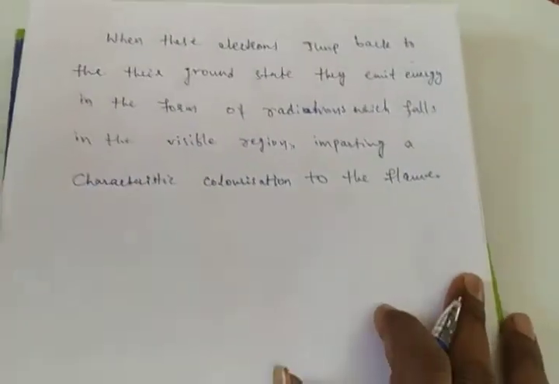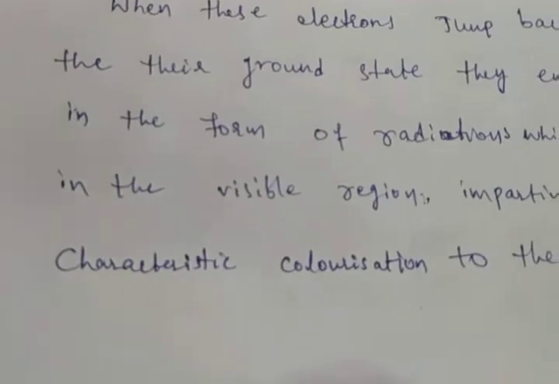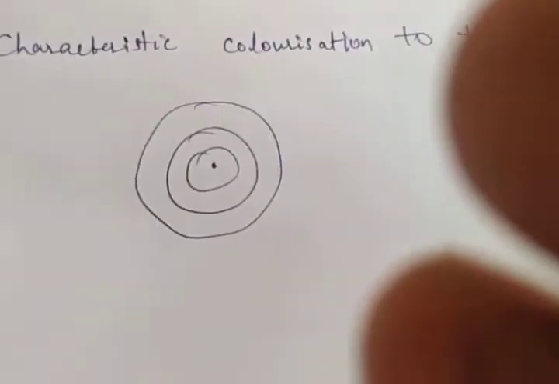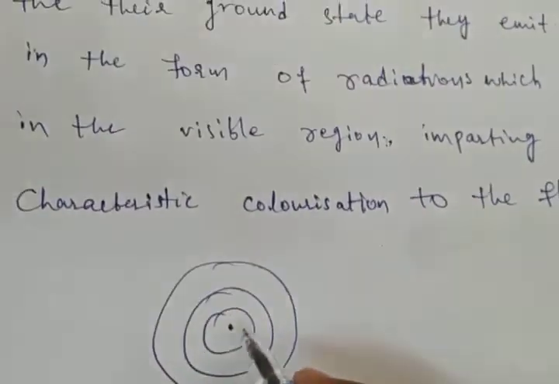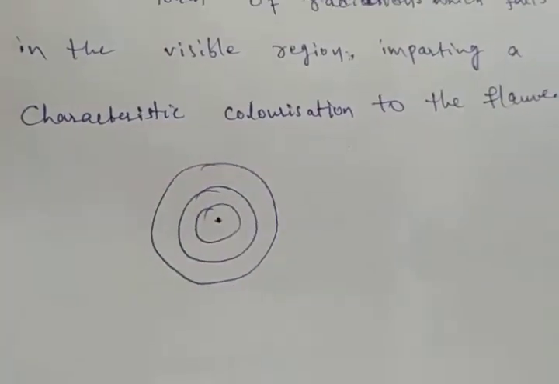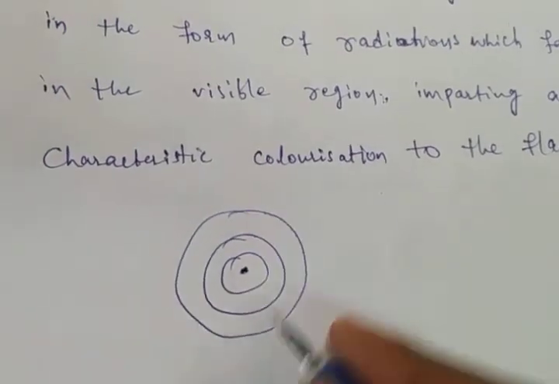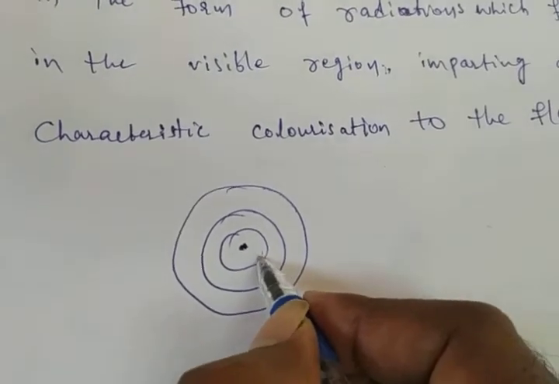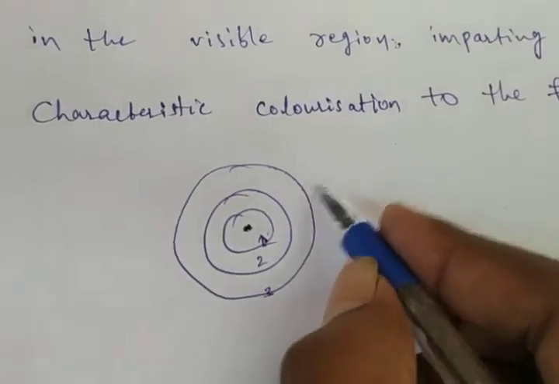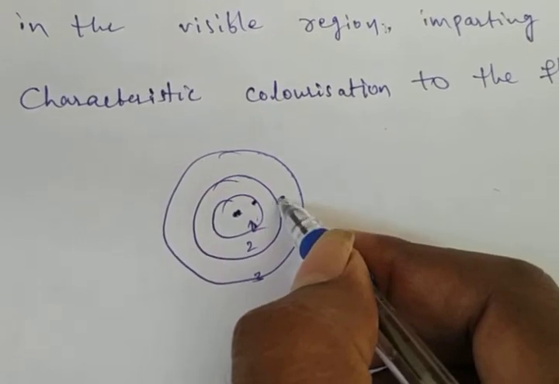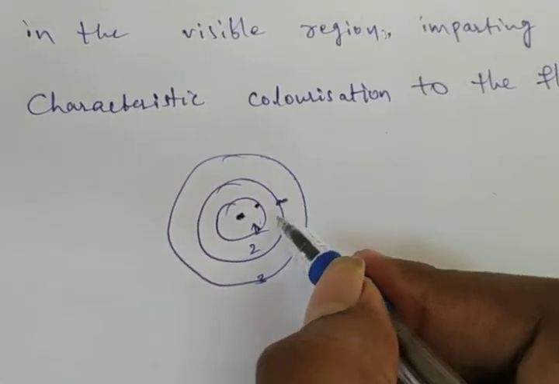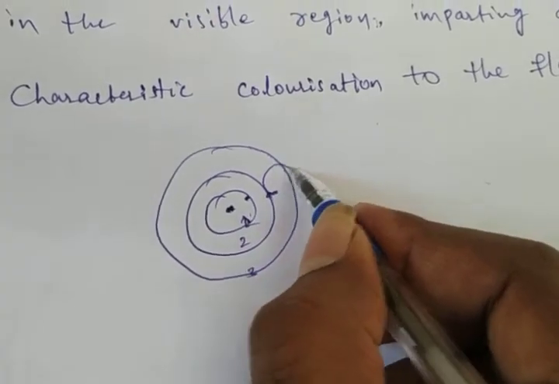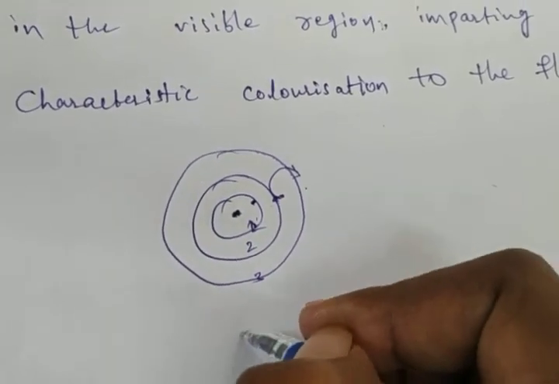I will give a clear idea with this diagram. This is an atom. So why they are showing color, and different elements show different colors: here this is the first shell, this is the second shell, this is the third shell. In this also electrons are there. For suppose from the second shell to the third shell, electrons will jump. Why does it jump? Because we are giving the energy.